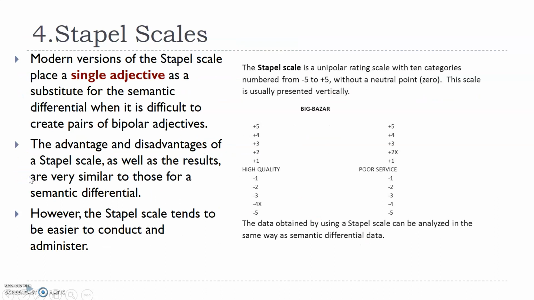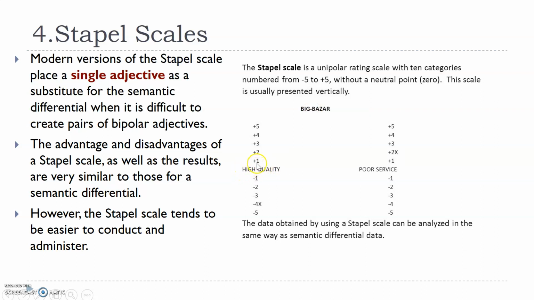Next one is the tuple scale. In the bipolar scale or semantic differential, the problem was that we have to create two adjectives, two antonyms that people can understand. It may not be possible every time. So in a tuple scale, I just need one adjective, and I put different positive and negative numbers. How did you find your experience in a retail outlet, neutral point being 0? How was the quality of the product?